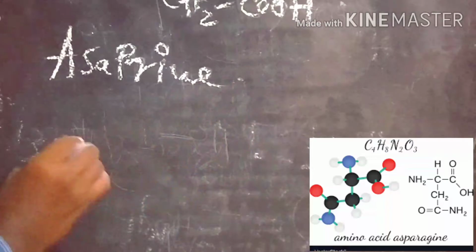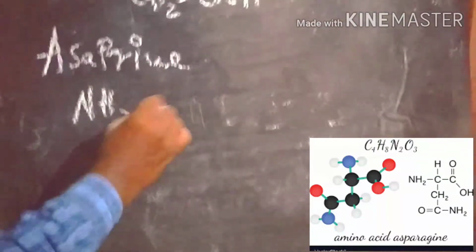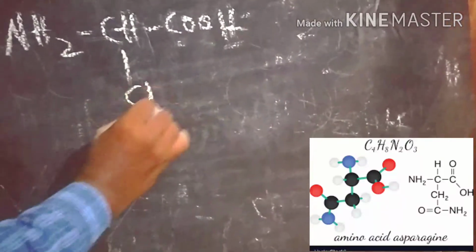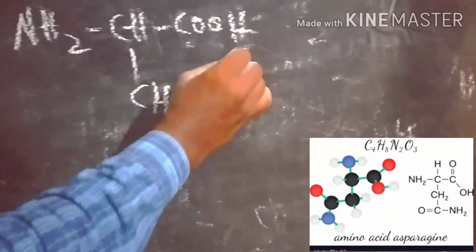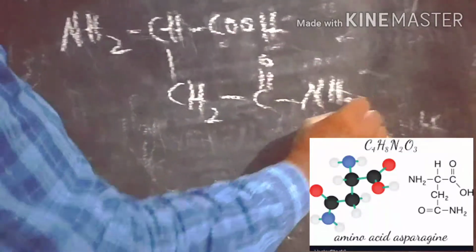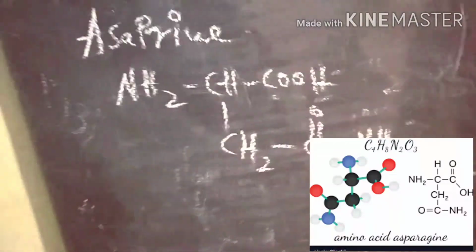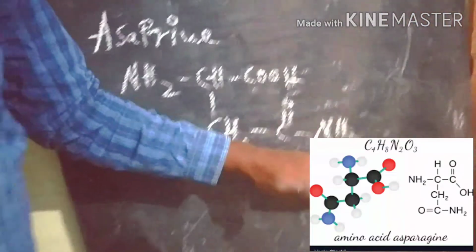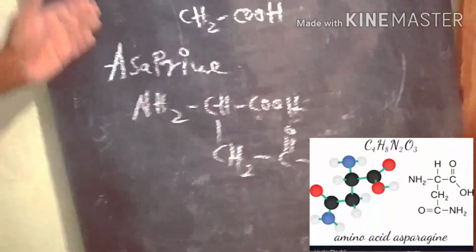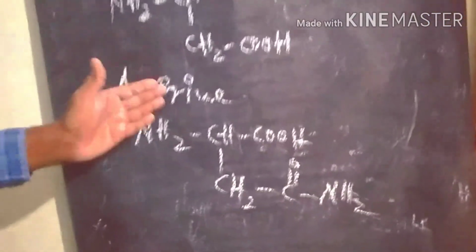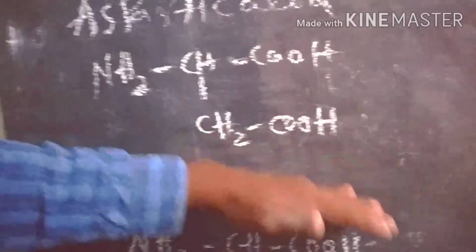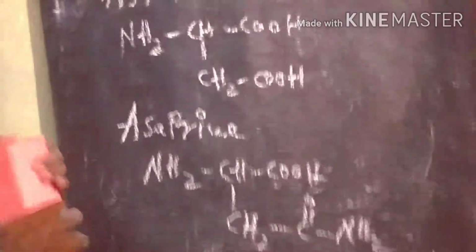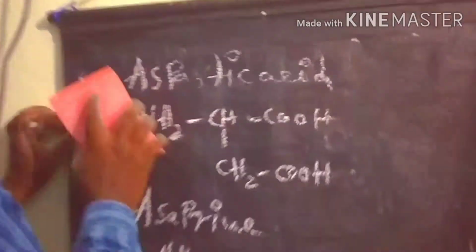This also contains the same groups, but this amino acid contains an amide group. So in place of carboxylic acid we take an amide group, CONH2. This is asparagine. So aspartic acid and asparagine both have similar structures. In place of carboxylic acid we take an amide group. So next one, glutamic acid and glutamine.